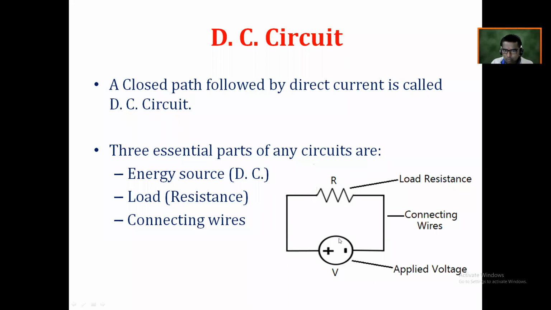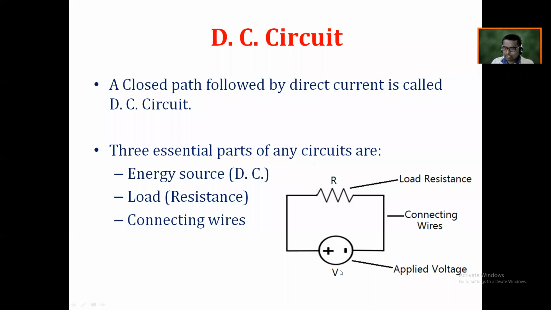So see, this is the energy source. This is the load resistance. And these are nothing but the connecting wires. Now, in place of the load resistance, just consider one small bulb. And in place of this energy source, just consider one dry cell. Is it right? So the positive terminal of the dry cell is connected to the positive terminal of the bulb, and the negative terminal of the dry cell is connected to the negative terminal of the bulb through connecting wires.